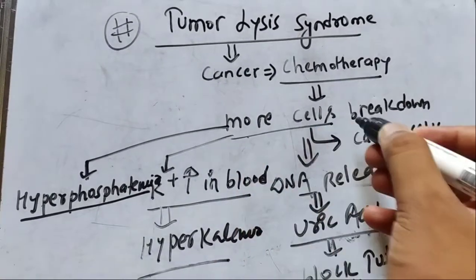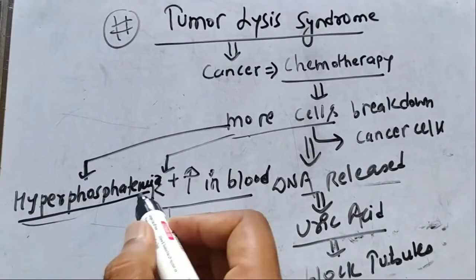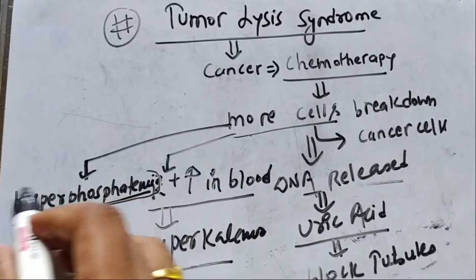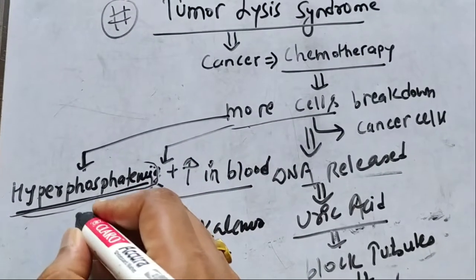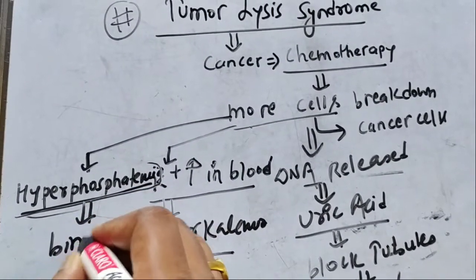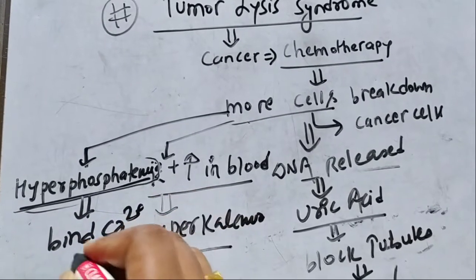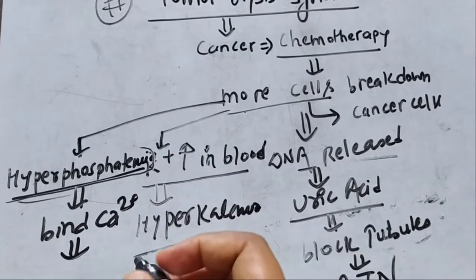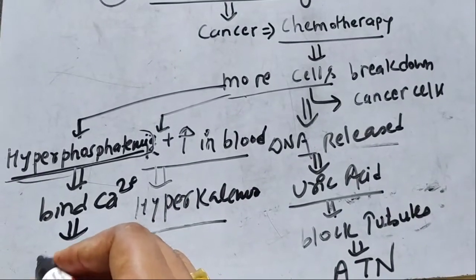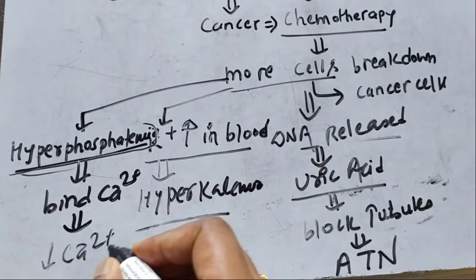The more cell breakdown will also release phosphate into the blood. So there will be hyperphosphatemia, that is, an increased level of phosphate in the blood. This phosphate binds the calcium, and due to this the blood calcium level decreases.